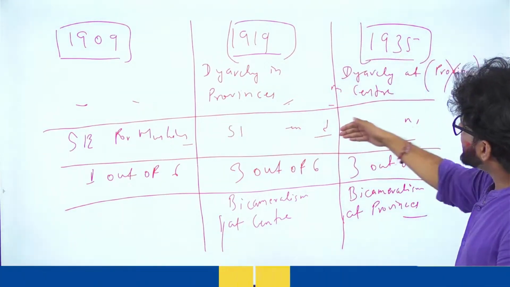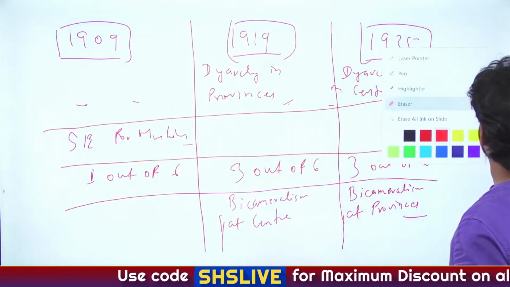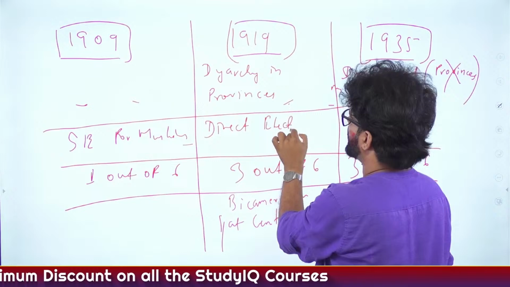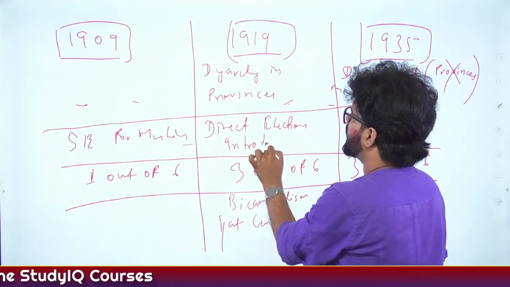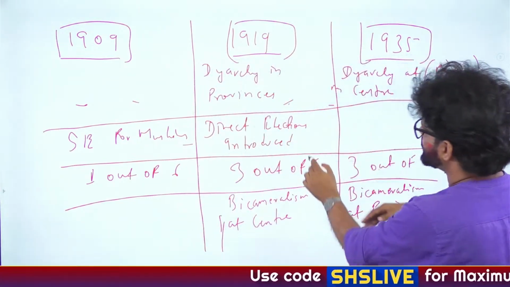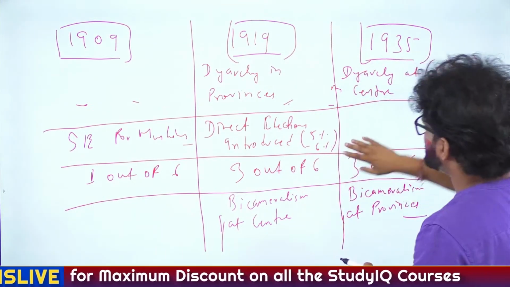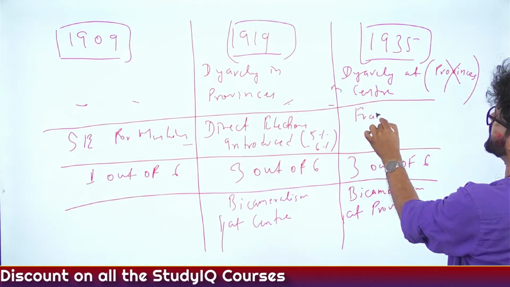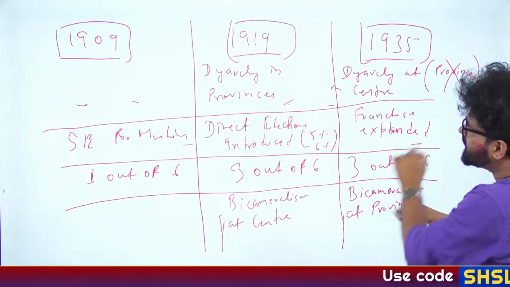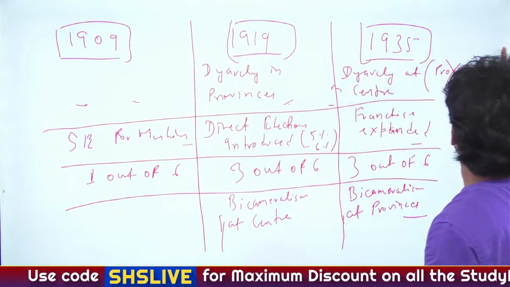Okay, so now direct election part, we have just talked about it, that direct election introduced in 1919 Act. Before that, you had no direct election. Direct elections introduced. But around 1919, when we are talking about this 1919 Act, so direct election, 5 to 6% of the population, they got voting rights. Only 5 to 6% of the population. That direct election or the franchise, right to vote, that will be expanded in 1935 Act. That will be expanded. So all these points, they are very interrelated, and you have to remember them just like that. Okay, now let's have a talk about it.